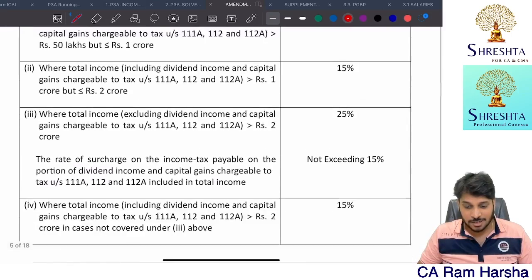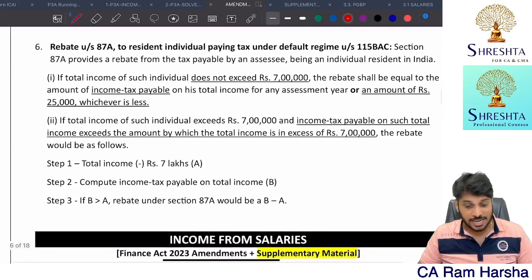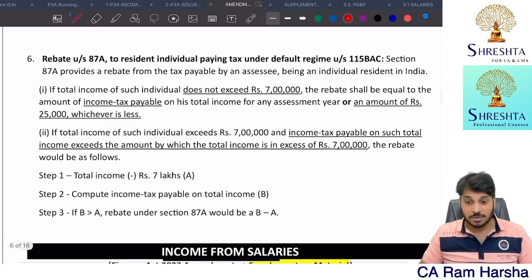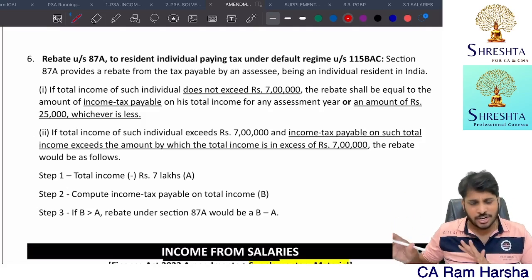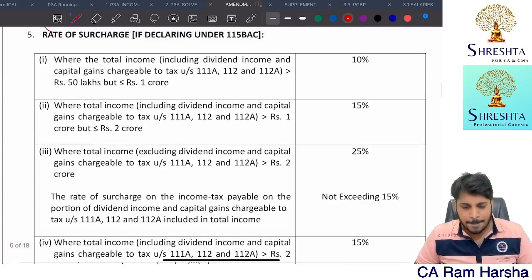Then we have the surcharge concept under the optional tax regime, and the rebate concept under the optional tax regime. I will be discussing this in the continuation. Just watch the continuation. Okay.